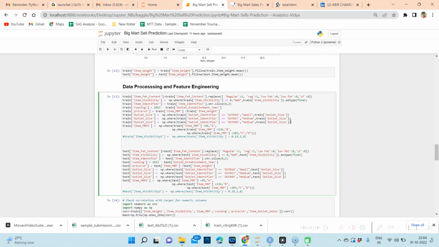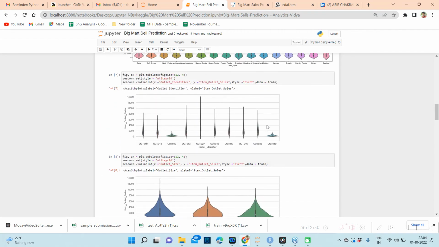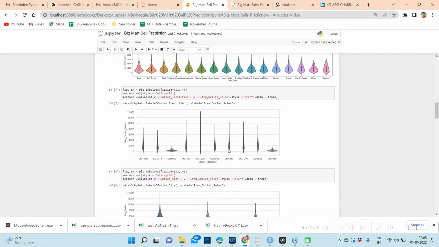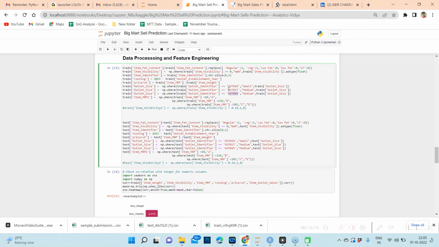Okay, then I have done something interesting. We observed that the outlet size has a few missing values, and what I observed is that only outlet 10, outlet 17, and outlet 45 have all the missing data, and none of the other outlets has any missing data. But from the violin plot, I saw that outlet 10 is pretty much similar to outlet 19, and that is a small store, and outlet 17 and 45 are similar to a medium store. So I replaced outlet 10 with small, and outlet 17 and 45 with medium.